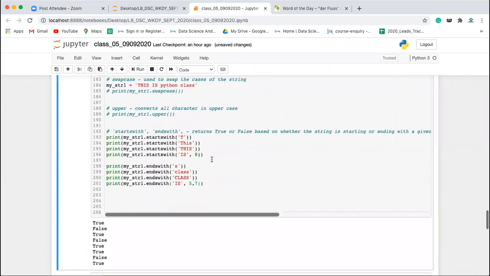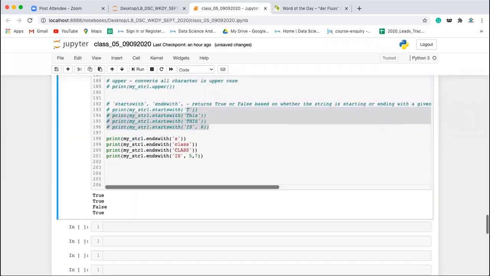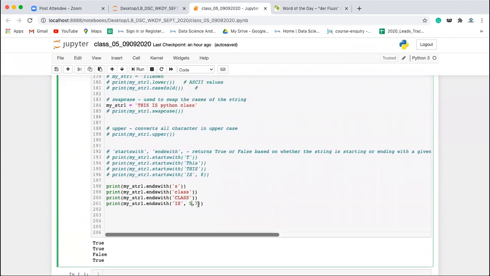So now if you will run this, let's comment this part, execute this. So first one, it is true, this is also true, this is false. And if you are checking this is, it is giving me true. Now if you are mentioning here, what we are checking is whether it is having is character in this string and the end character is S, where I mentioned 2 indexes, 5 and 7. So your index is starting at 5 and ending at 7. Clear? Fine. So I want to check at the end index, means this second index is the end index. So it will check at 7 minus 1, 6 index, whether we are having S or not.